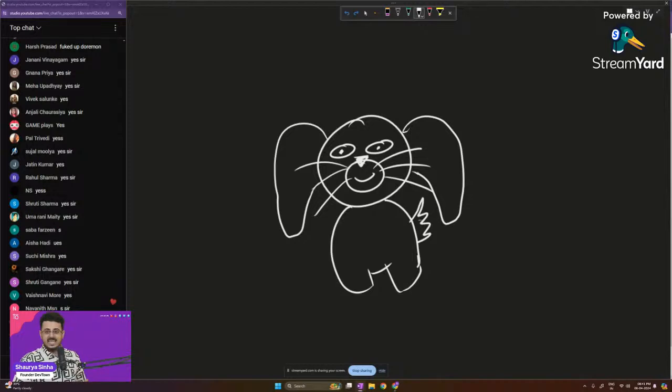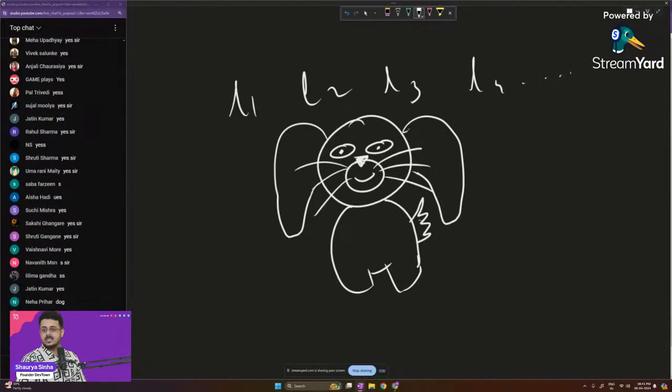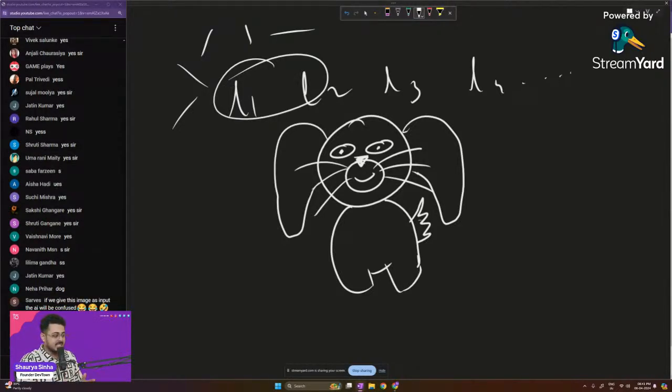In the exact same manner, a CNN also works. CNN is also like your ANN. It has multiple layers to it: layer 1, layer 2, layer 3, layer 4, and so on and so forth. There are multiple layers to a CNN as well. The job of the first few layers is to find out these basic lines. Maybe a straight line, a horizontal line, a tilted line, maybe a line at a different angle, and so on and so forth. The first few layers try to find different types of lines that are there inside the picture.